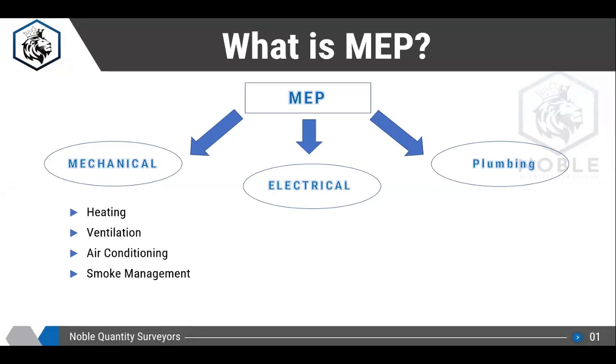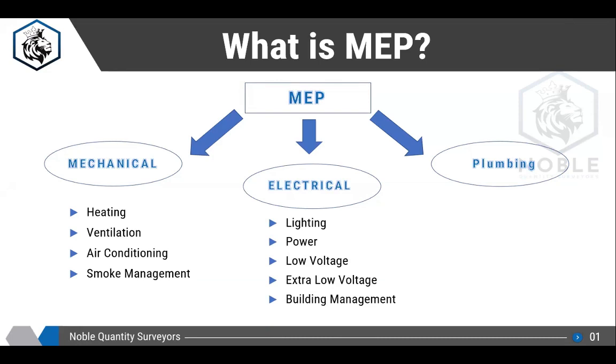So what will be included for mechanical? It is heating, ventilation, air conditioning, and smoke management system. Heating, we all know what heating is. If there is any cold area, like in the Western world, we need heating in the winter season. And ventilation is moving bad air out from the building and providing fresh air. That is a small introduction to ventilation. Air conditioning, we are using it in this part of the world, which provides conditioned air inside a room. And smoke management system is the system which we use in the car park space.